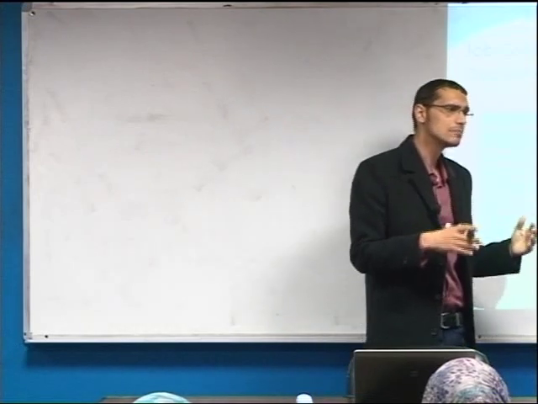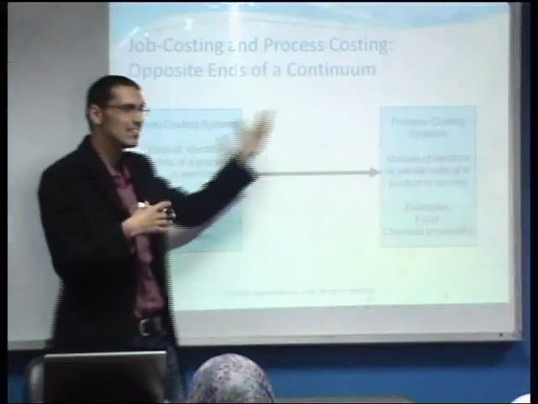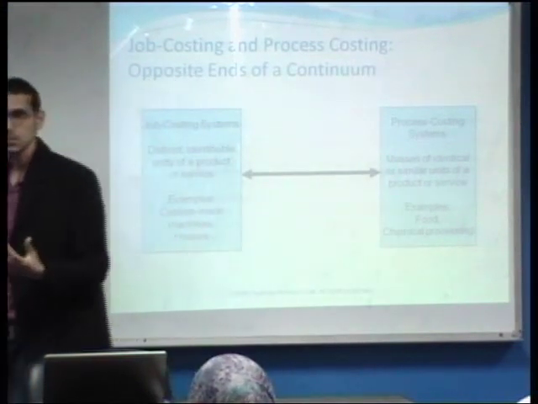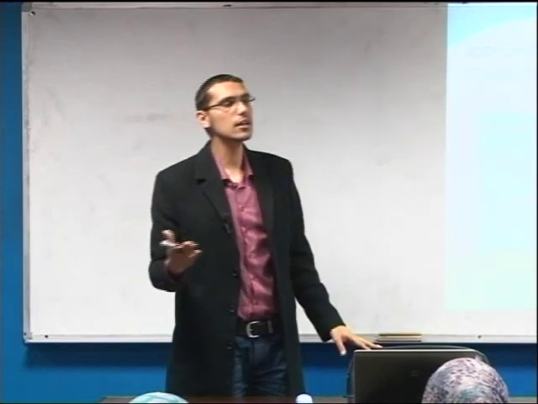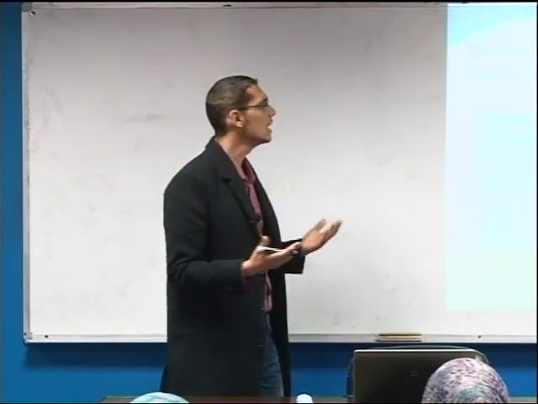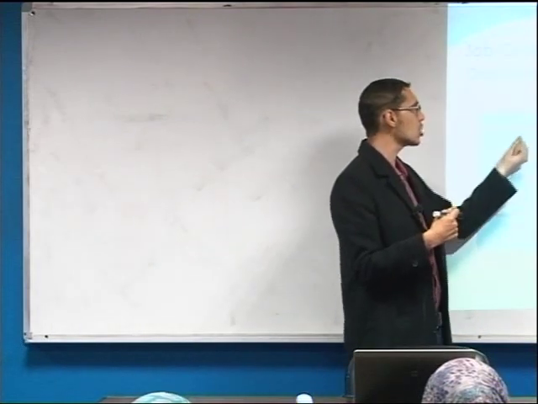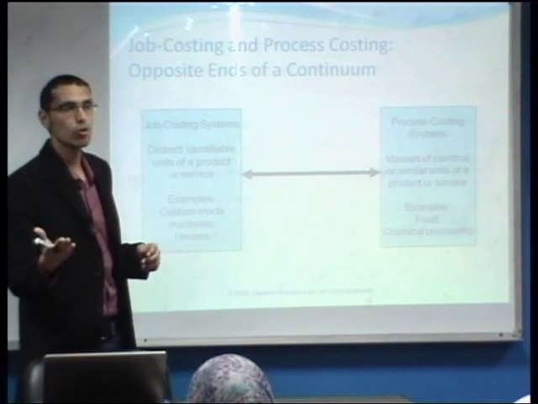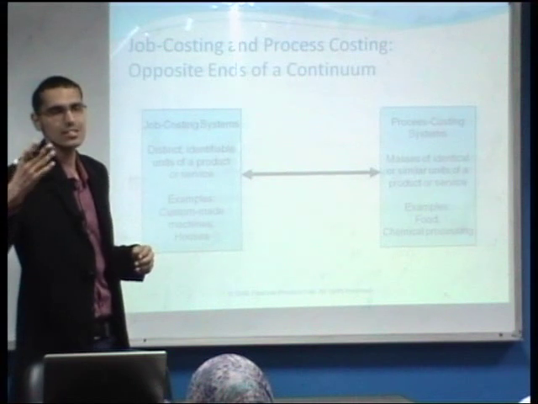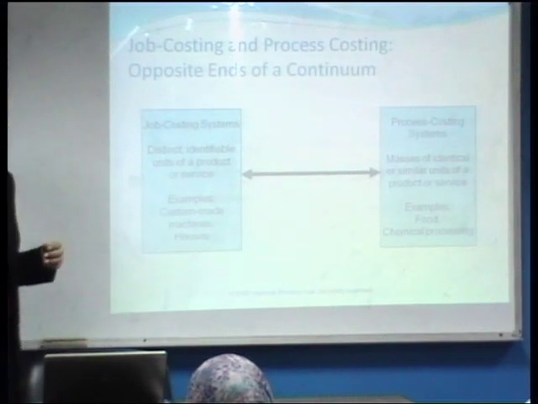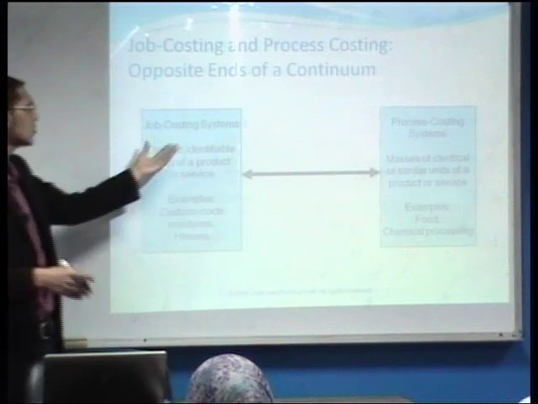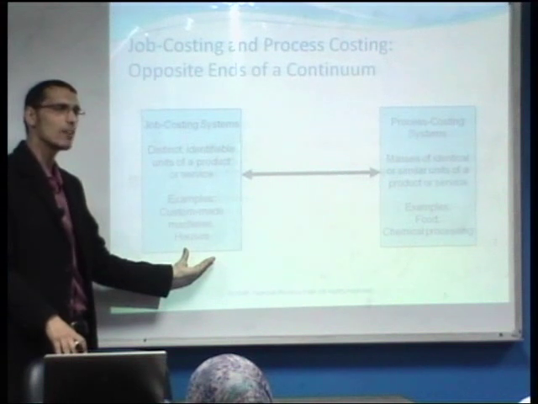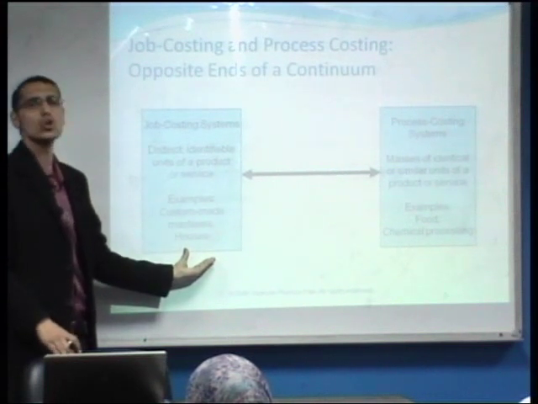Therefore, as we can see here, the organization might have a blend or a mix or a hybrid system between these two different systems. Of course, as we took in Cost Accounting 1, in order to calculate the costs of production and the cost of the ending completed work, or the finished goods, and to calculate the cost of the work in process, we need to have the job costing system for this type of manufacturing organization. Why is that so?